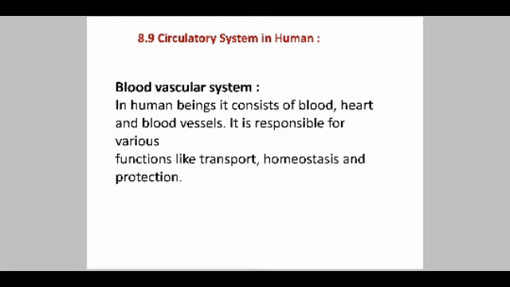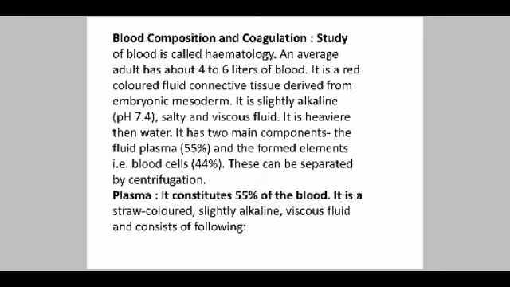Let's see the circulatory system in human. In humans, the circulatory system is composed of blood vascular and lymphatic systems. In human beings, the blood vascular system consists of blood, heart and blood vessels. It is responsible for various functions like transport, homeostasis and protection.